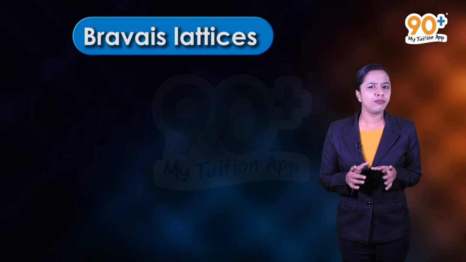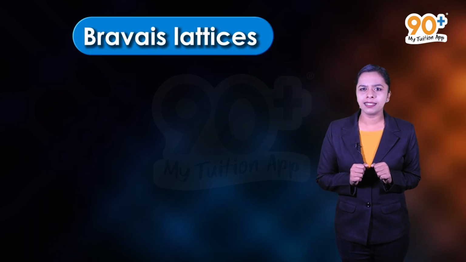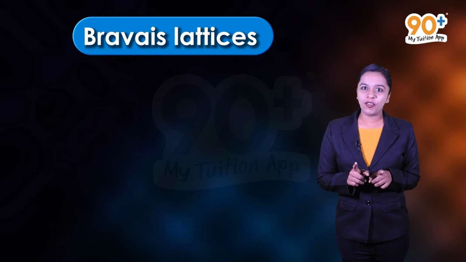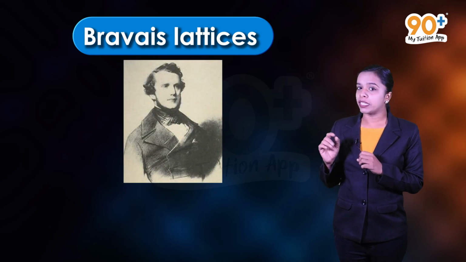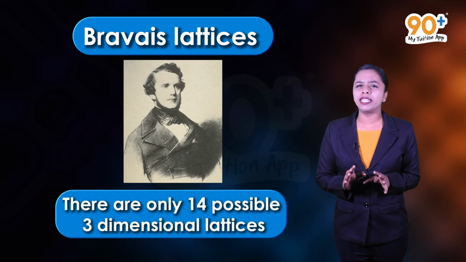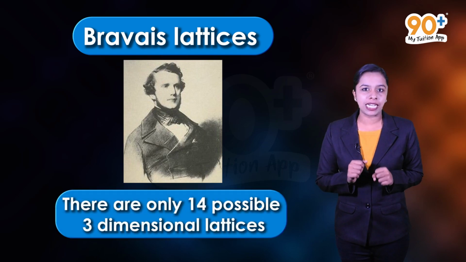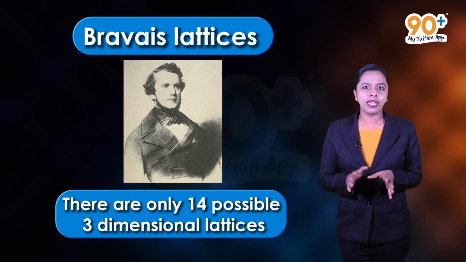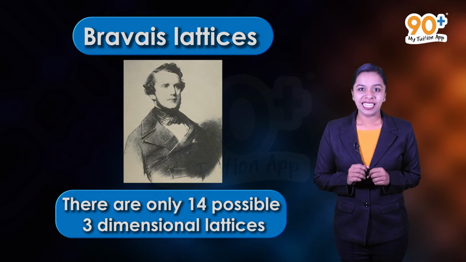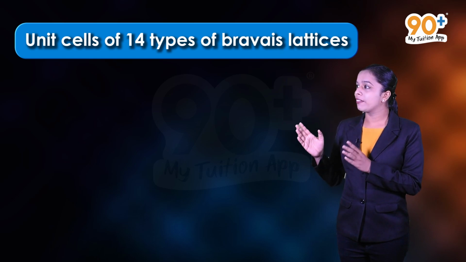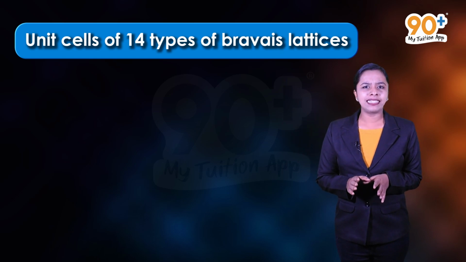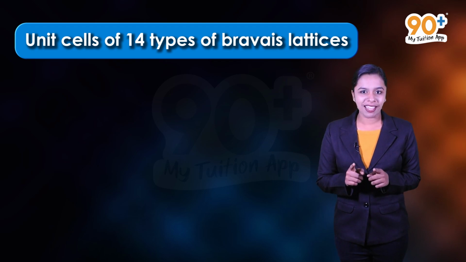Friends, have you heard of Bravais lattices in your previous classes? No, but don't worry, I will tell you. A French mathematician, Bravais, showed that there are only 14 possible three-dimensional lattices and they are called Bravais lattices. Now let's know the unit cells of 14 types of Bravais lattices. Well, they are mainly classified into 7.